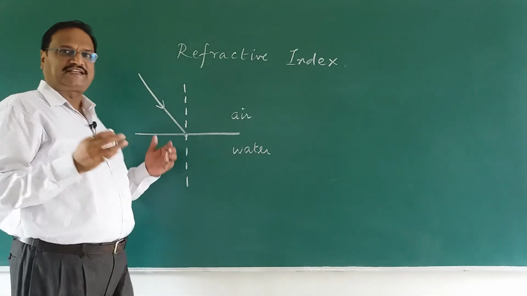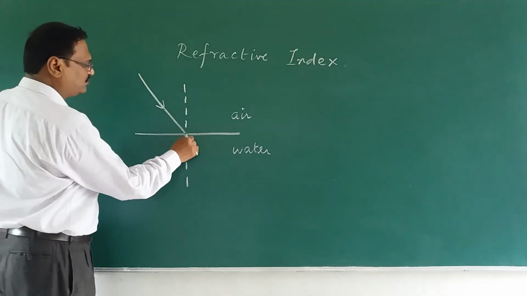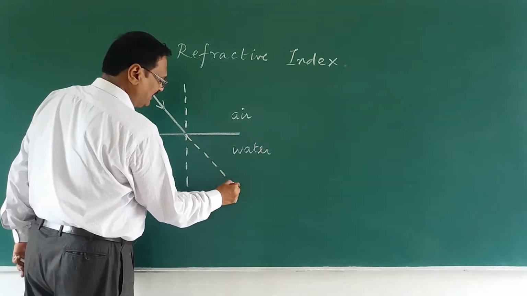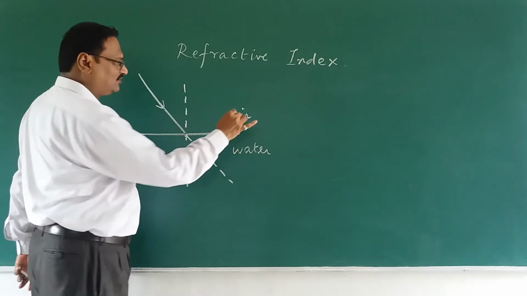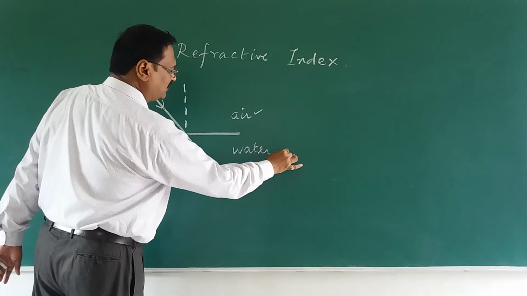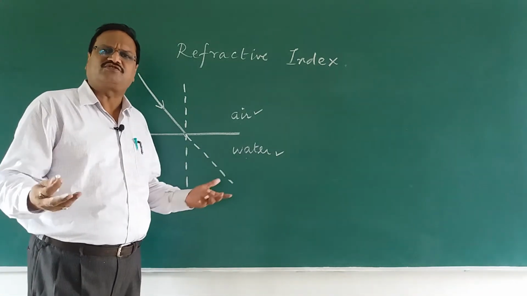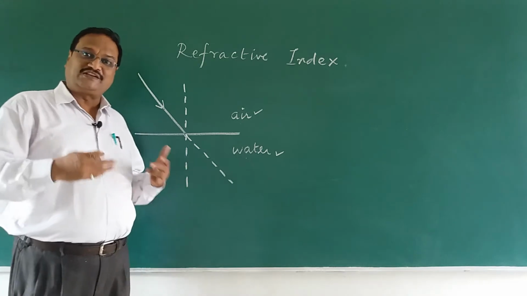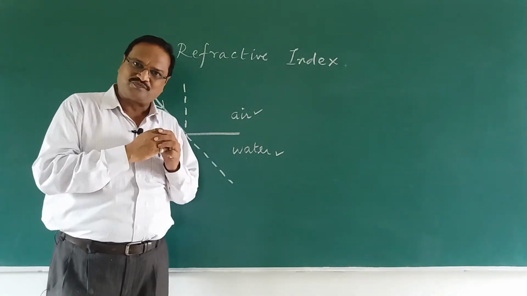Now, according to rectilinear propagation of light, the light should go in a straight line, but it is going to bend because the optical density of air and water is different. Naturally, when density is different, the speed of light also has to change.